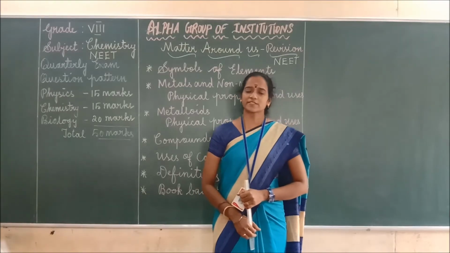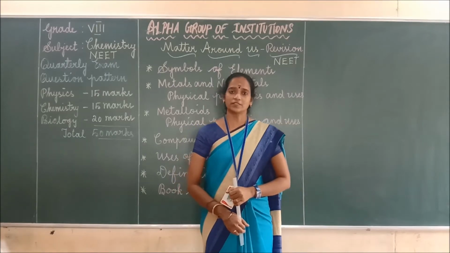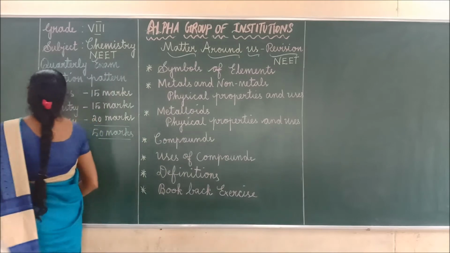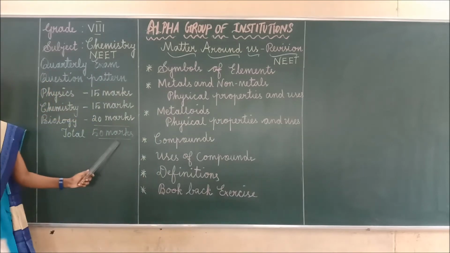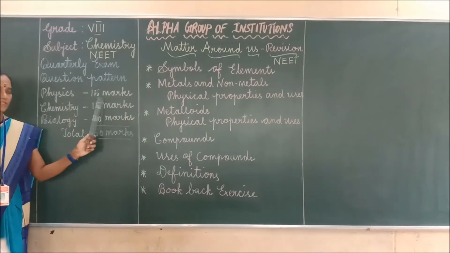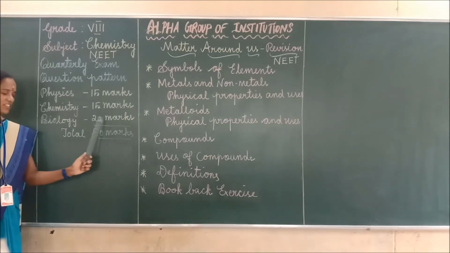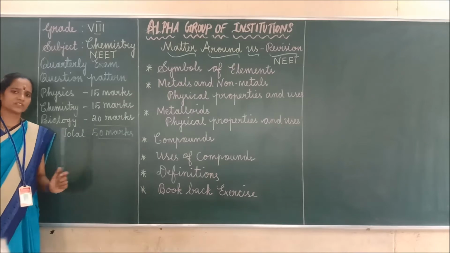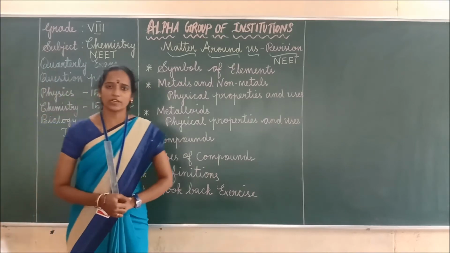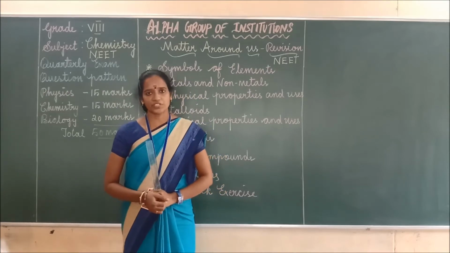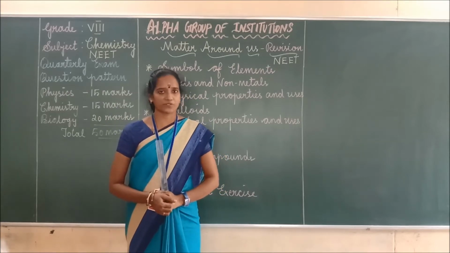Children, in this class we are going to revise for the NEET exam. Look at the pattern. Out of 50 marks you are going to write physics 15 marks, chemistry 15 marks, and biology 20 marks. All are objective type questions only. You will get 4 options, and out of these 4 options you have to select the best option.